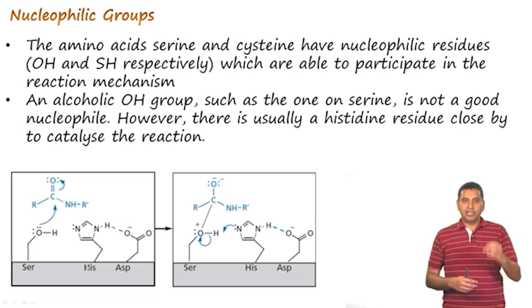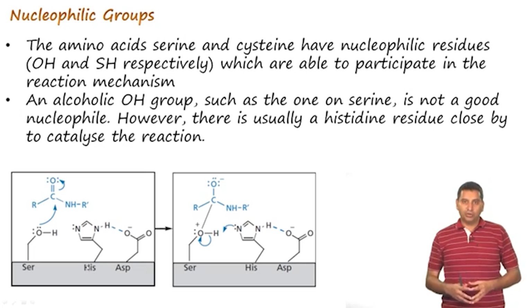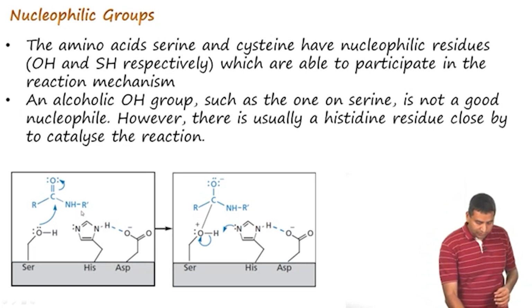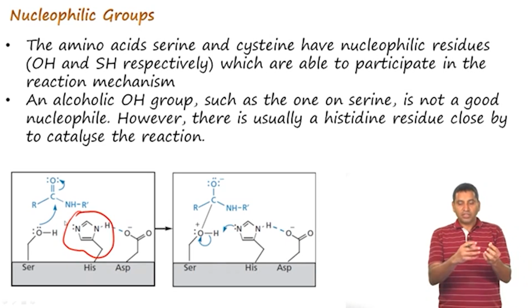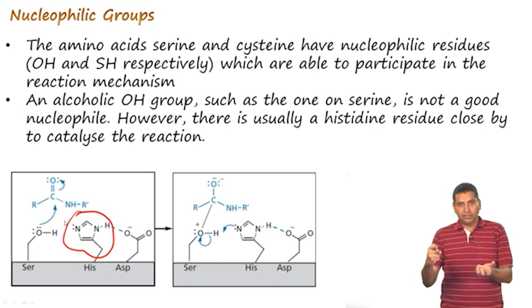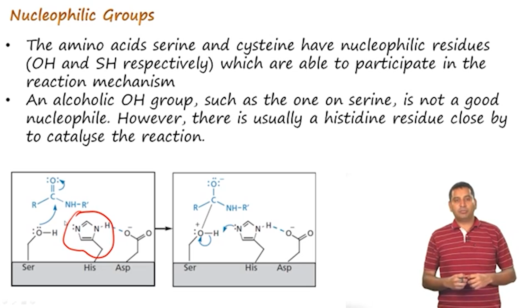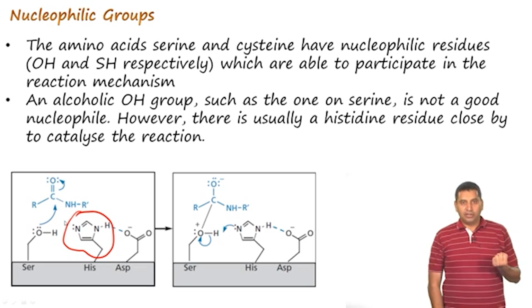Serine, on the other hand, contains an alcohol, and alcohols, as we know, are not very good nucleophiles. However, when a histidine residue is present right next to a serine, it is possible that the histidine can pick up the proton from serine during a nucleophilic attack. So, here is an example of an amide being hydrolyzed by a serine residue.